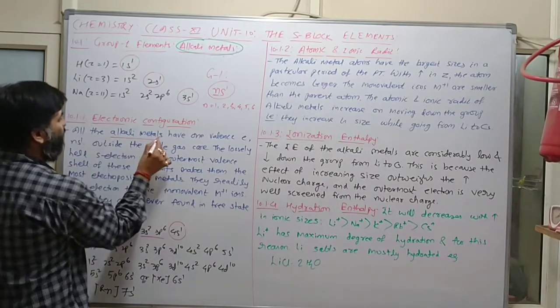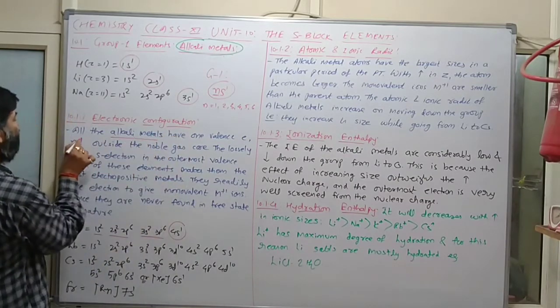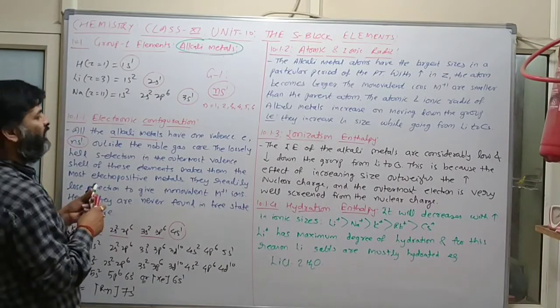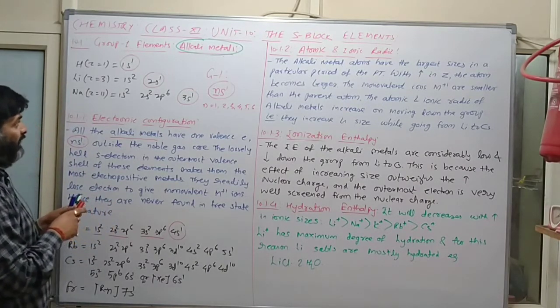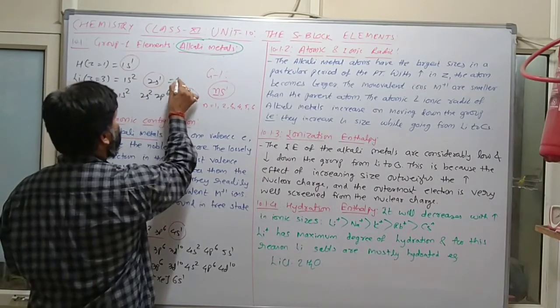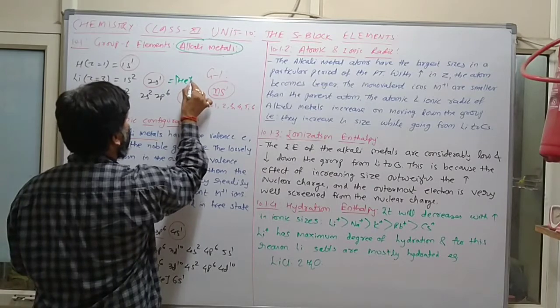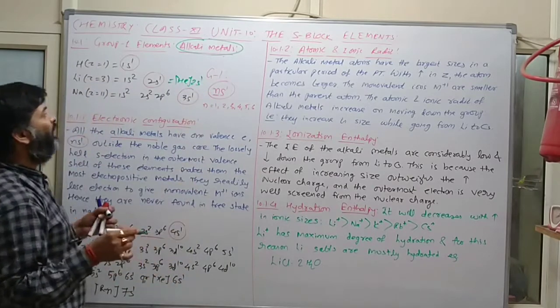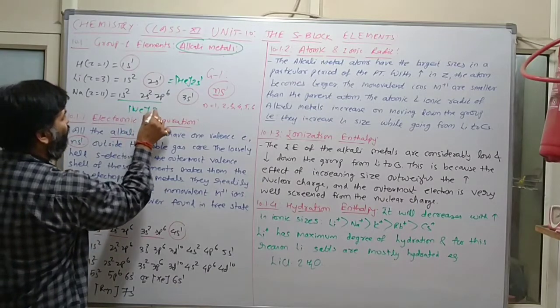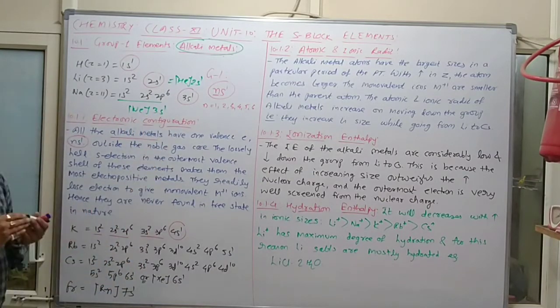Now all the alkali metals have one valence electron, that is ns1, outside the noble gas core. नोबल गैस का मतलब जैसे देखो अब ये लिथियम है, तो यहाँ पे हम लोग क्या लिख सकते हैं?